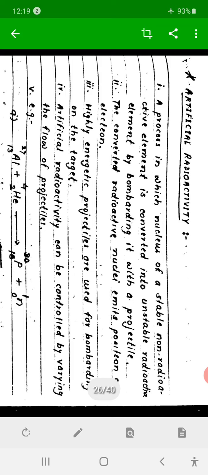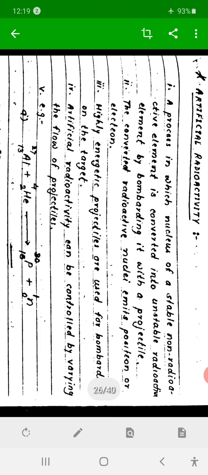In the previous lecture we discussed different types of transmutation reactions and different types of projectiles used for nuclear transmutation reactions. Today we discuss artificial radioactivity. The examples of artificial radioactivity are what we discussed under the point nuclear transmutation reactions.